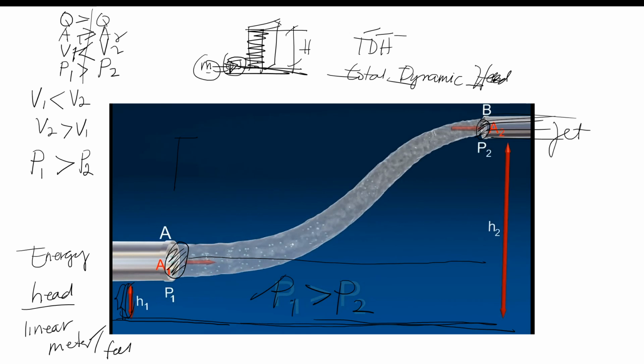What about Q? Ano nga yung Q? Ano nangyari sa Q? Equal. No? Kasi nga, continuity equation, whatever you put in, that is also the one coming out. Whatever you put in na amount of liquid, tapos ka ng isang balde na pinadaan mo sa tubo, o isang balde rin yung lalabas. Di ba? Ganun lang yon, no? So, eto yon, no? So, maliwanag, in terms of pressure, pressure 1 is higher than pressure 2.